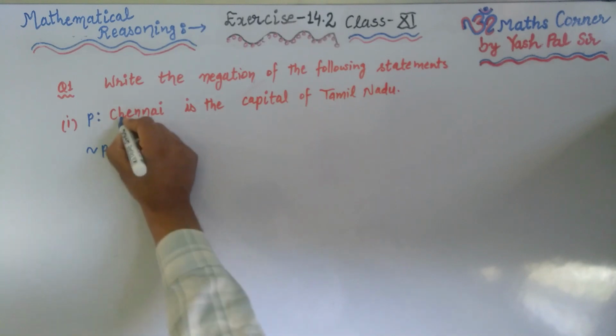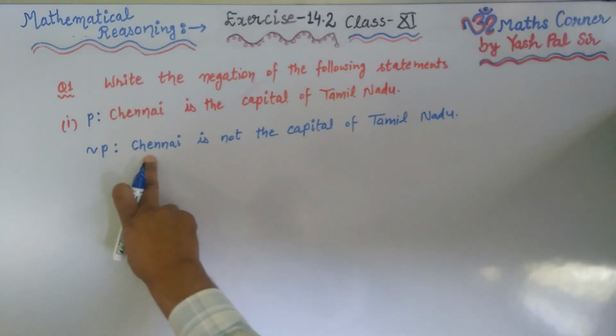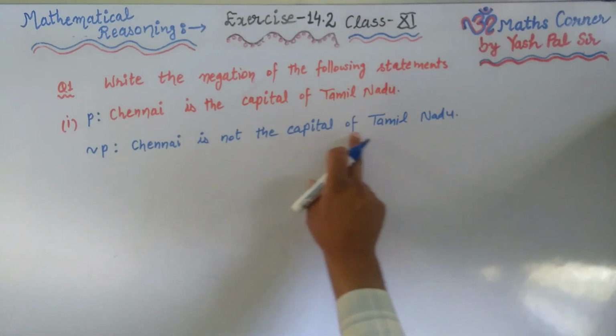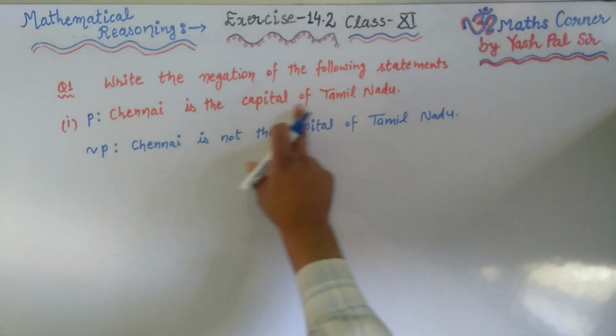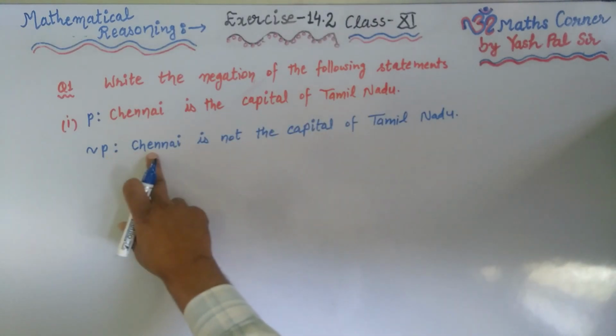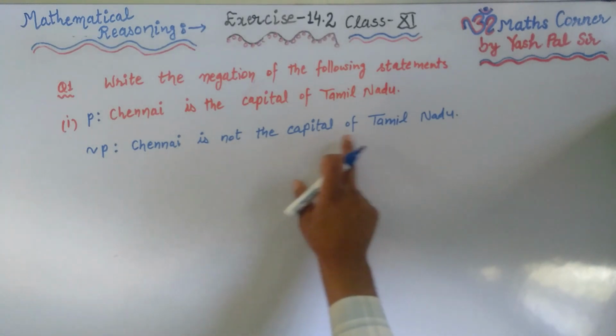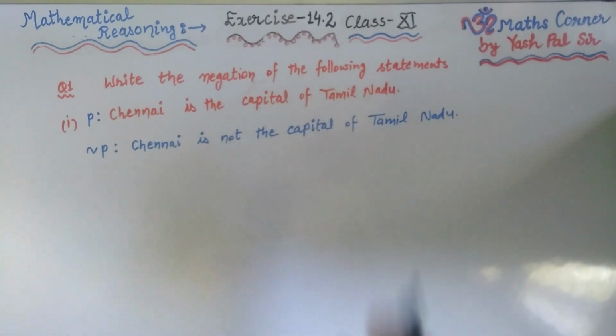The negation of this statement, in simple words, we write as: Chennai is not the capital of Tamil Nadu. What was P? Chennai is the capital of Tamil Nadu. And what is the negation? Chennai is not the capital of Tamil Nadu. So this is the way we can write the negation of any statement.